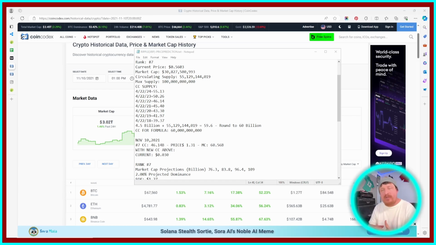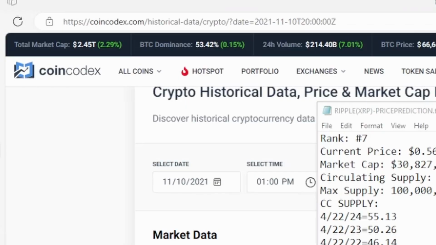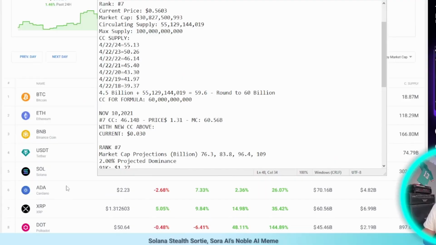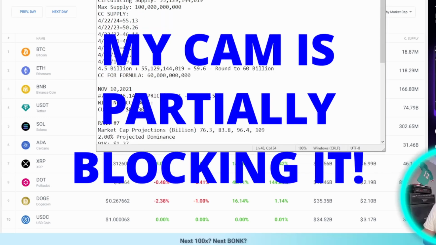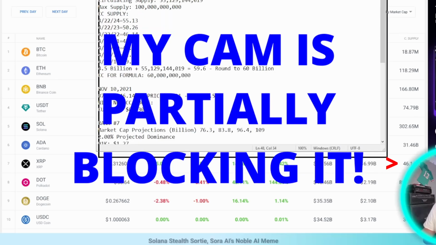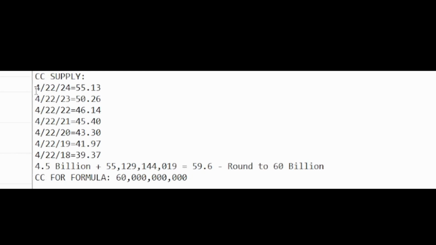is a little confusing, so what I'm going to do is just go off averages. So what I've done is I went to coincodex.com, which is just a website I use to look up crypto pricing history, and I've looked at 2021, for example, and I saw here that XRP had a 46.14 billion circulating supply at that time. What I wrote down up here was basically the circulating supply for today's date, going back each year, clear back to 2018, where it went from like 39.37 to almost 42 to just over 43 to just over 45, 46